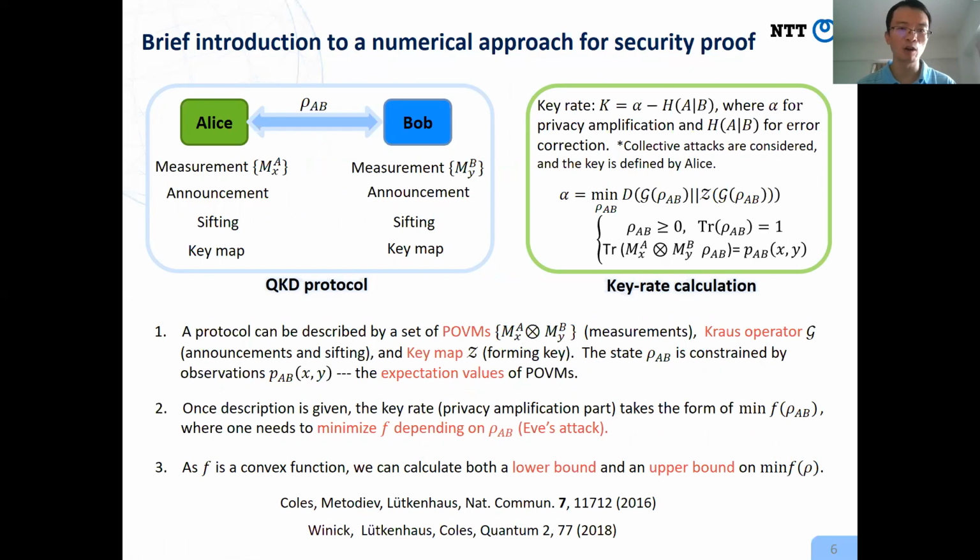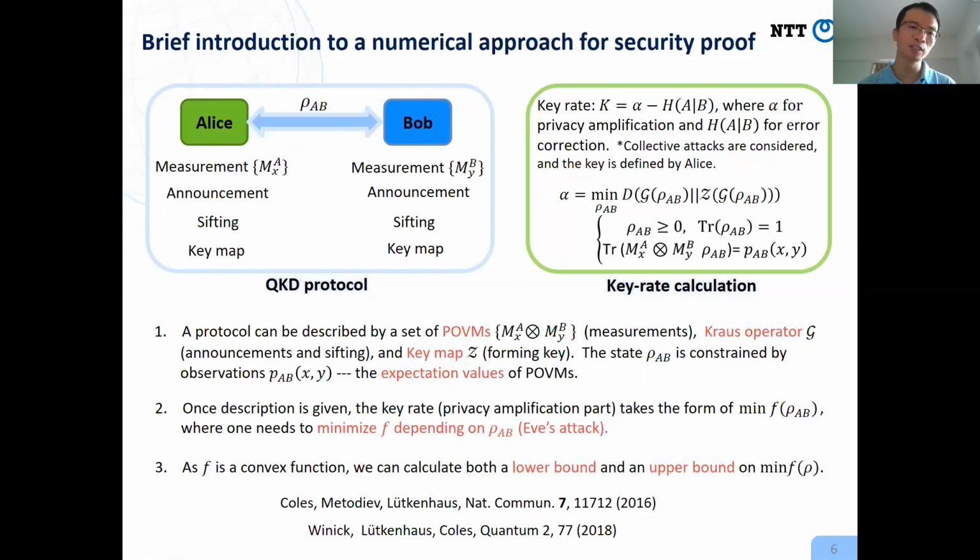There are several steps. In the first step, Alice and Bob try to share entanglement. Then Alice and Bob perform measurements. Alice and Bob can repeat this process multiple times. Then they can get correlated classical data. After this step, they will do post-selection, which includes announcement, sifting, and key map. Finally, they will share a raw key.